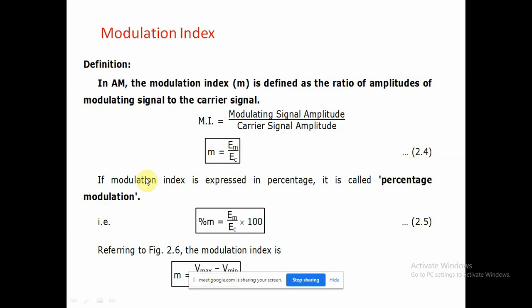After the modulation index, you need to find the percentage of modulation. Hence we take the percentage of M, multiplied by 100, and we will get the percentage modulation. And note that M is a dimensionless quantity.